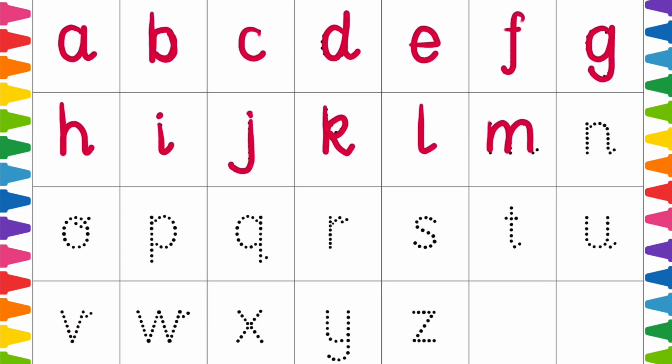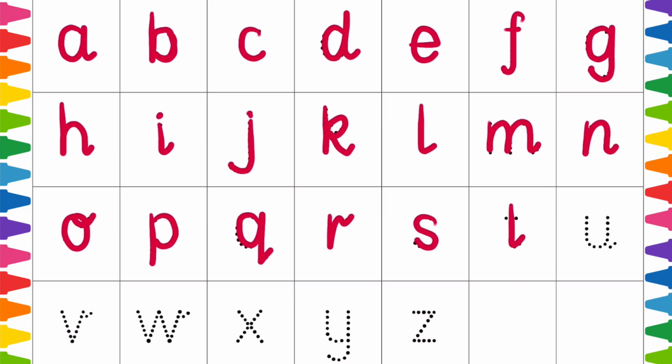M. M for monkey. N. N for nest. O. O for owl. P. P for peacock. Q. Q for queen. R. R for rabbit. S.